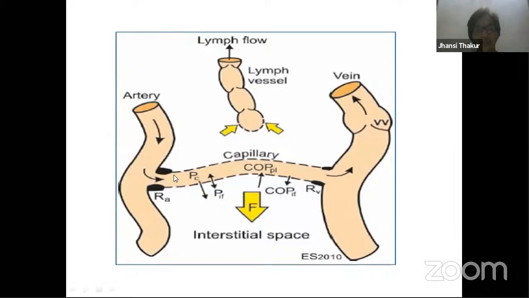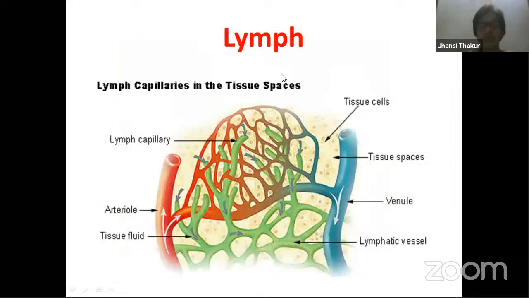So arteries supply oxygen and food over here, whereas veins take away the leftover material in these tissues. All the material that remains is now picked up by another set of capillaries, that is nothing but lymphatic capillaries. Here you see the green colored capillaries.